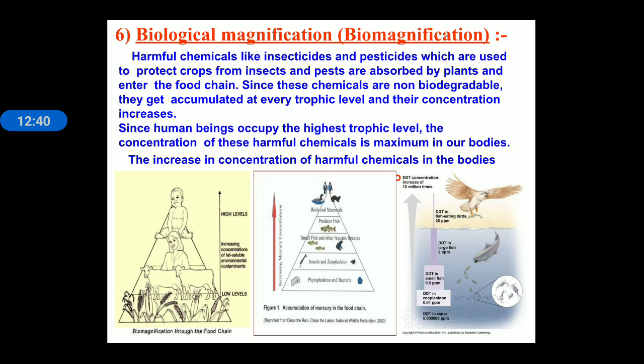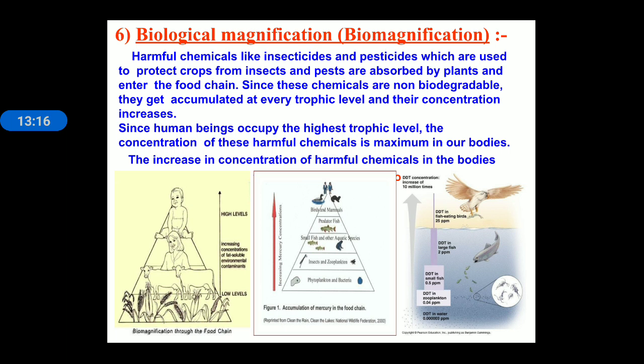Next, biomagnification or biological magnification. Biological magnification is the phenomenon where harmful chemical substances like insecticides and pesticides, which are used by farmers to protect crops from insects and pests, are absorbed by plants and enter the food chain. Since these chemicals are non-biodegradable, they get accumulated at every trophic level and their concentration increases. Since human beings occupy the highest trophic level, the concentration of the chemical is maximum in our body.